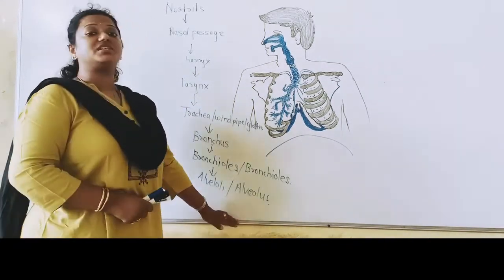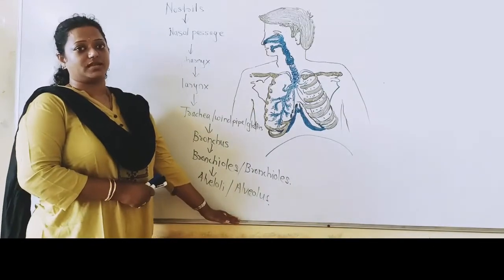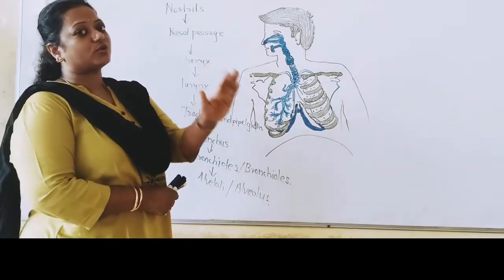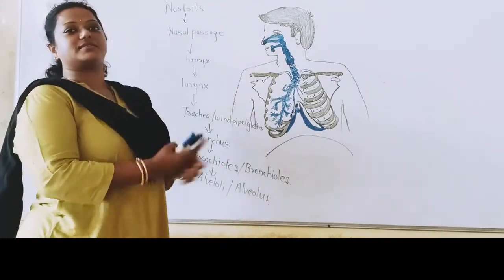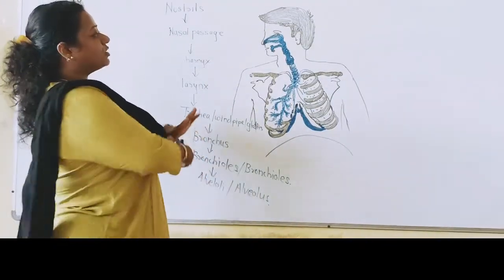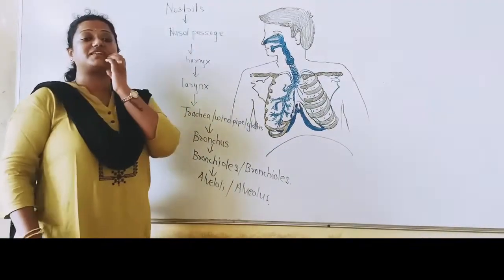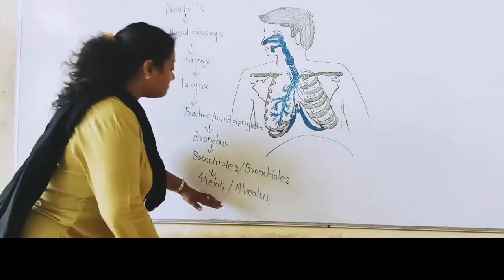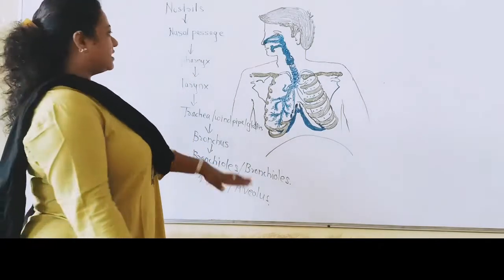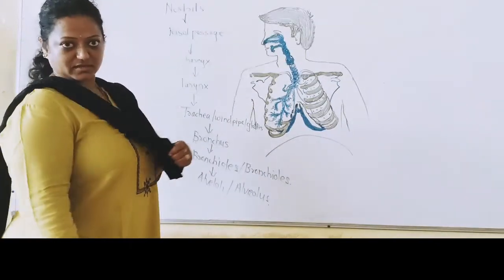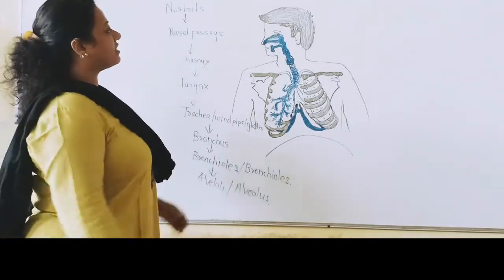Here, the exchange of gas is taking place, students, so it's very important to let you know all that. This is the main hero of the whole story of the respiratory system: the alveoli, or alveolus. Here the exchange of gas takes place, so please pay attention to it very carefully.